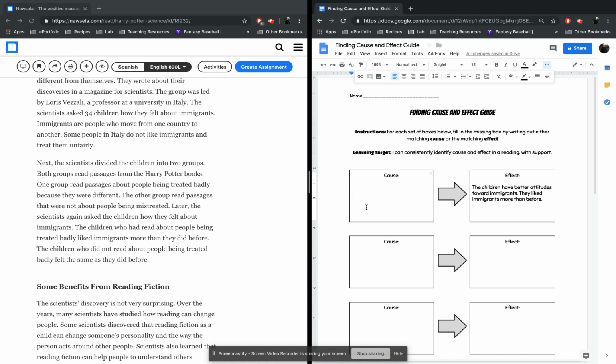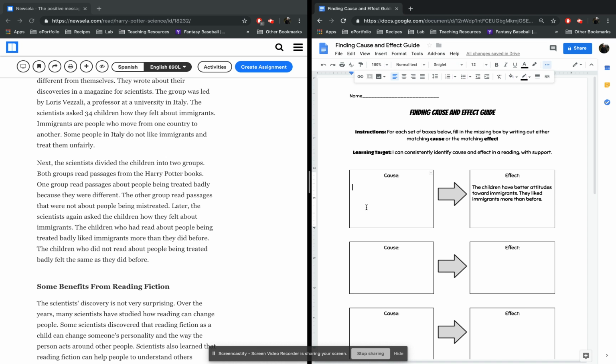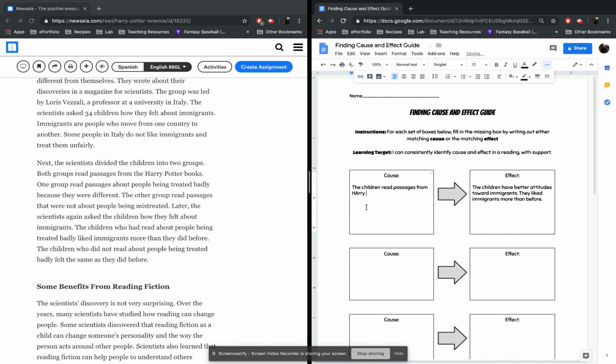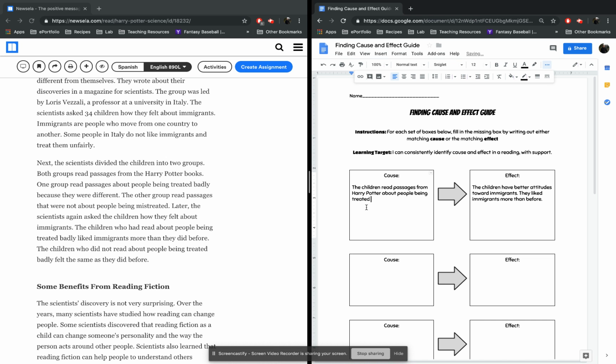Well, our cause in this case is pretty simple. The children read passages from Harry Potter about people being treated differently, or badly, rather, for being different. Okay. So they read those passages. That's the cause. The change in their attitude toward immigrants, that's the effect. Okay. So it's actually pretty simple, guys. I don't think that cause and effect is all that hard.